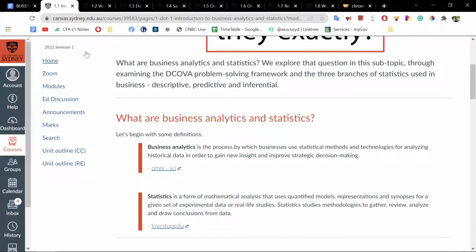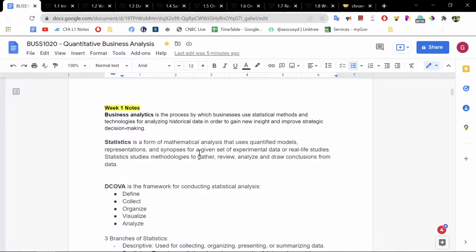So let's look at our notes. Week 1. Business analytics refers to the process by which businesses use statistical methods and technologies for analyzing historical data in order to gain new insight and improve strategic decision making. With big data, a lot of businesses really want to improve how efficient they are. They want to cut costs and increase profit margins. So they look at past data points, and then they can make informed decisions based on the data.